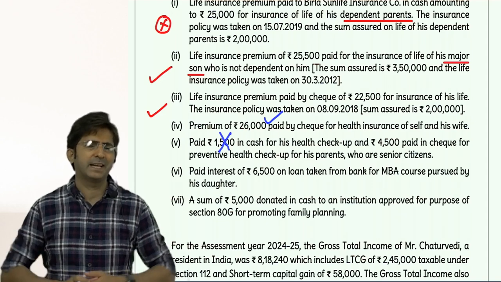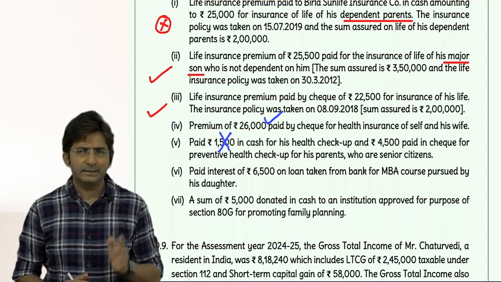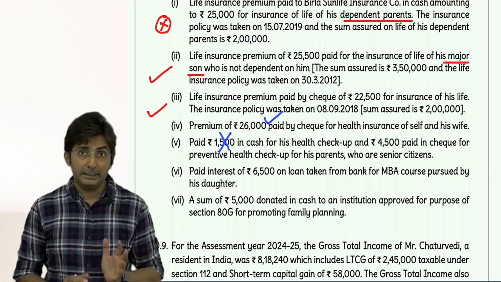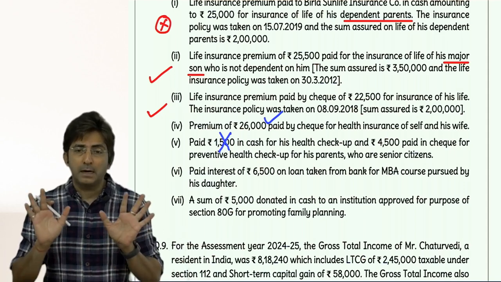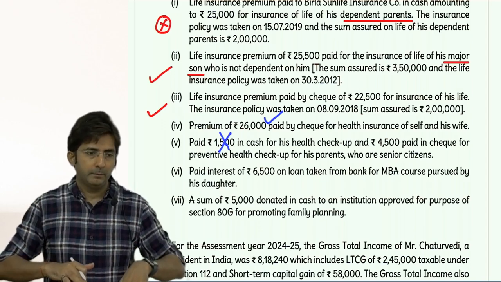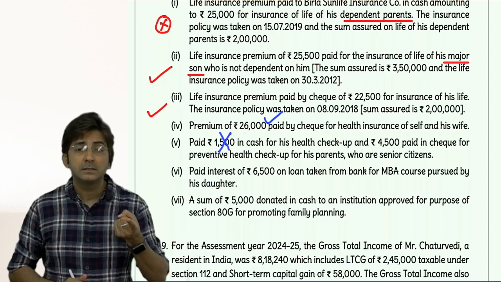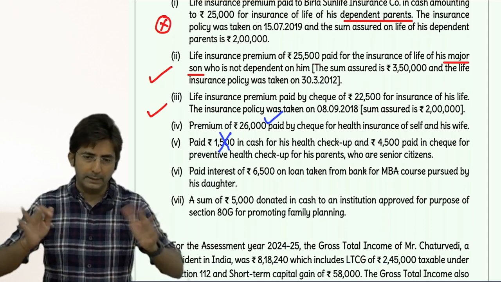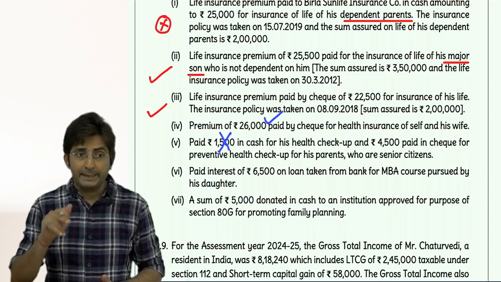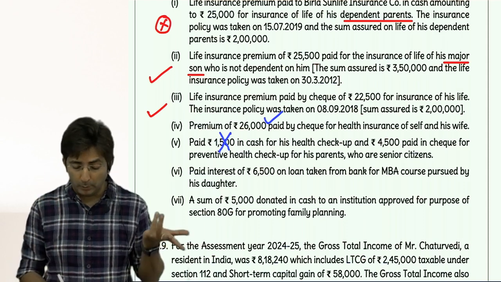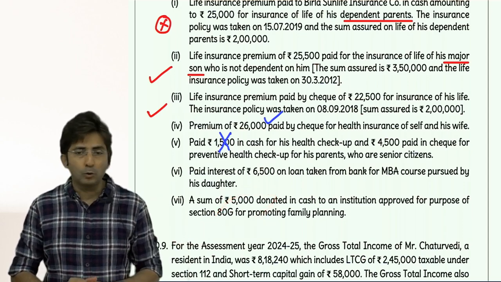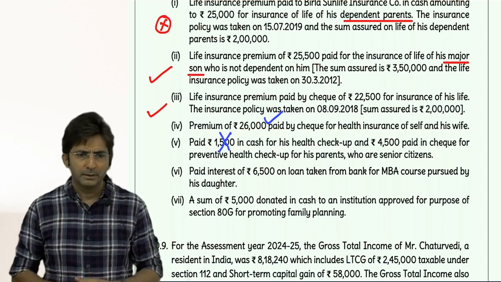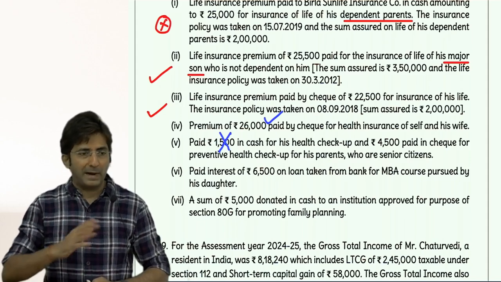Everywhere the logic is the same, whether 80G or 80GGA, the criteria is the same. Once it is up to 2,000, we are okay. But once it is 3,000, why cash? Totally disallowed. It's not that it is partly allowed, partly not allowed. If you want to get it allowed, it should not be by cash because your amount is above 2,000. So above 2,000 donation in cash is not allowed. Not allowed means completely disallowed. We cannot do partly here.